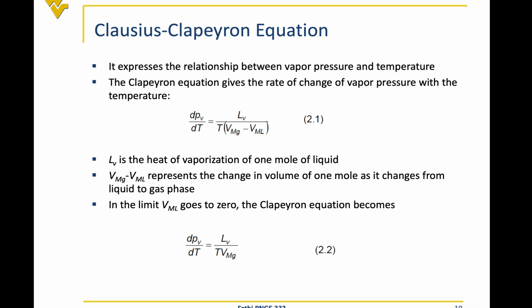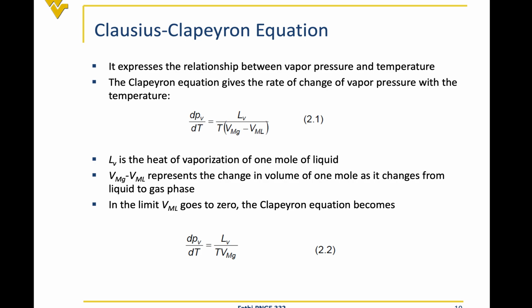Which makes sense. The same number of molecules in the gas phase generates much higher volume than the same number of molecules in the liquid phase, because in the gas phase the molecules are further away from each other, it's expanded, but in the liquid phase they're much closer to each other. So the molar volume of gas is much higher than the molar volume of liquid. But this is only valid if you are away from the critical conditions, the critical pressure and critical temperature of the system.